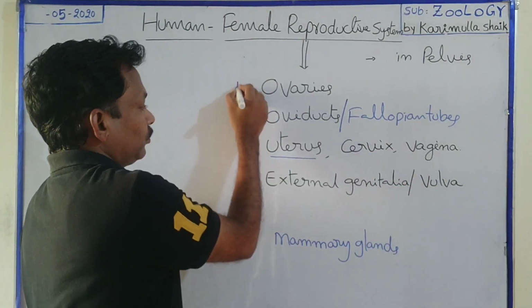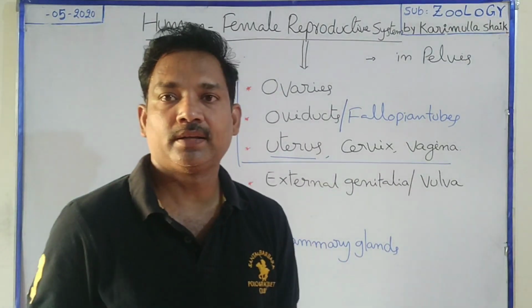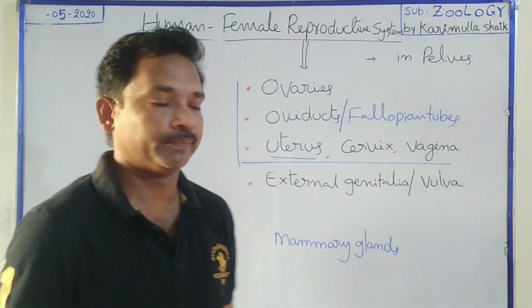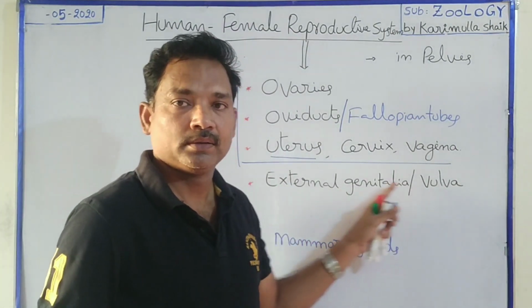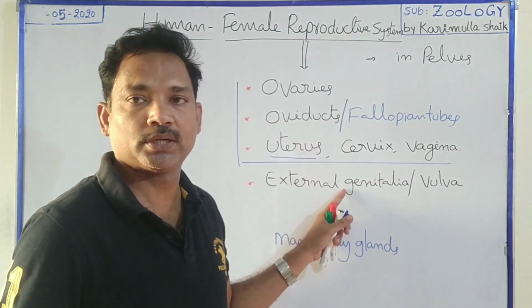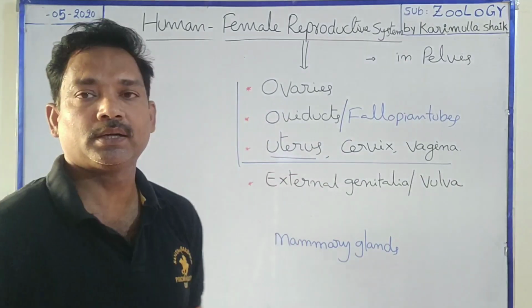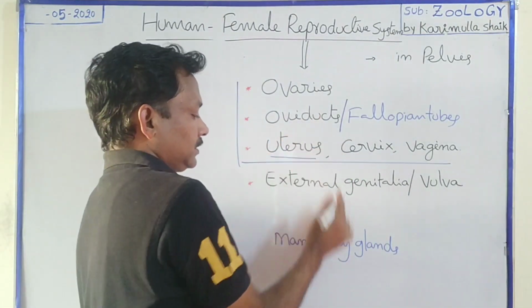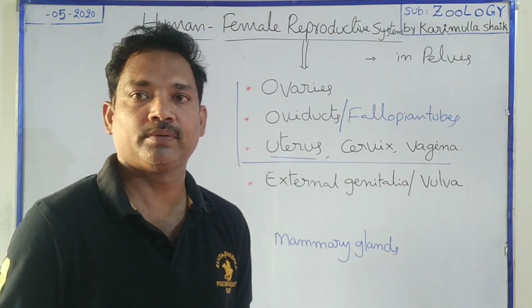Up to here, from ovaries to vagina, all these are completely internal, inside the abdominal cavity. Externally, these are not visible. The remaining part is called the vulva, which is considered the external genitalia. These are the main important organs of the female reproductive system. Along with these organs, the mammary glands are also functionally linked with the female system.